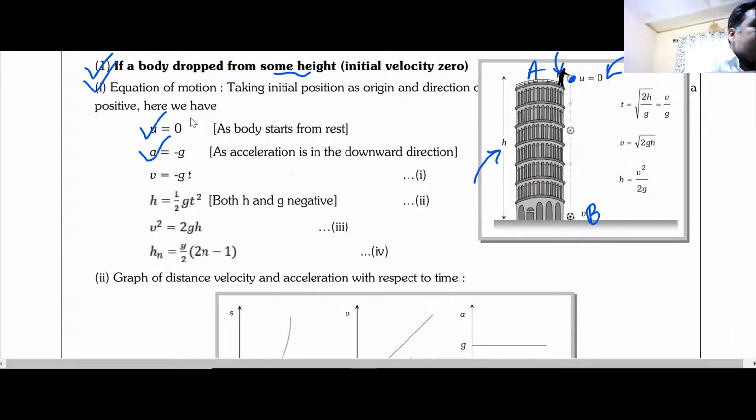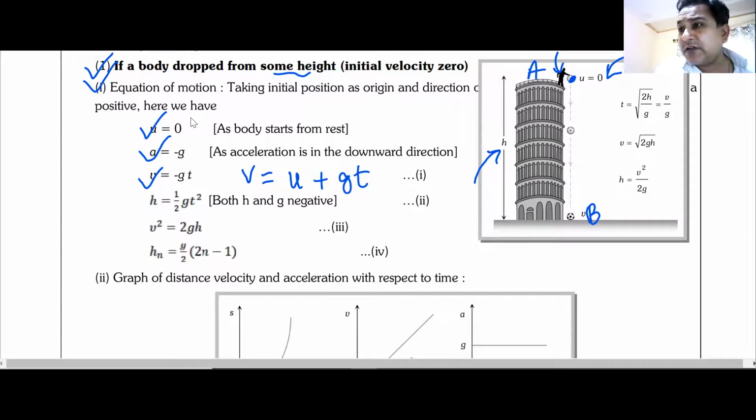Then they have written v is equal to minus gt. Actually, the equation is v is equal to u plus gt, but here u is 0 and g is negative, and hence the equation becomes v is equal to minus gt. Am I clear? We have put the values of u and g.